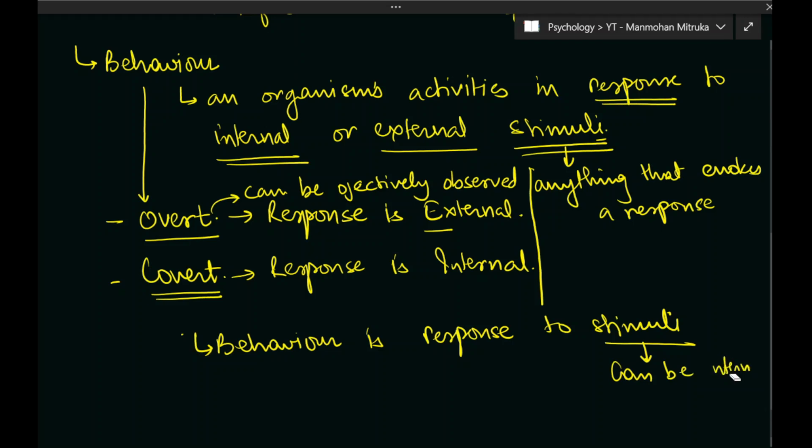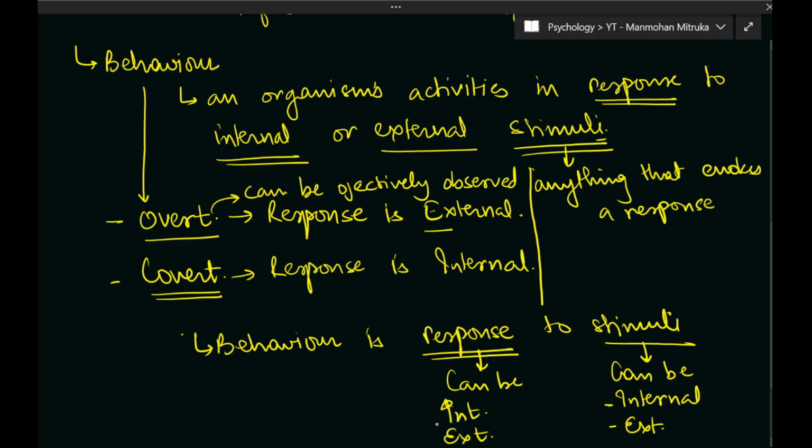The stimuli can be internal and can be external, and the response can be internal and can be external. So both stimuli and response can be internal or external.